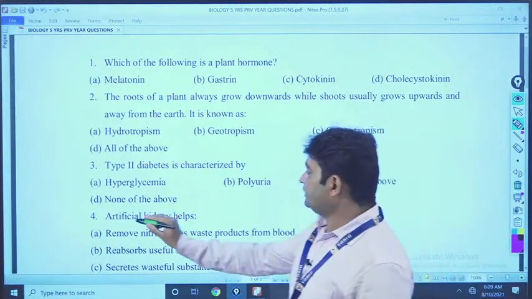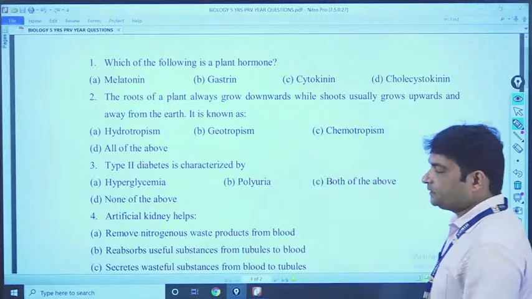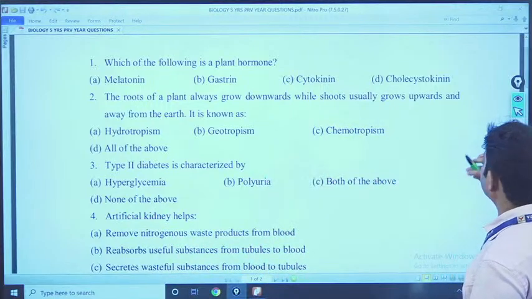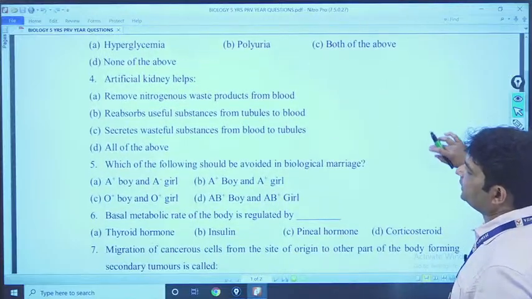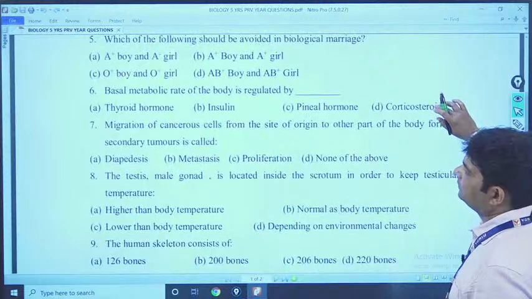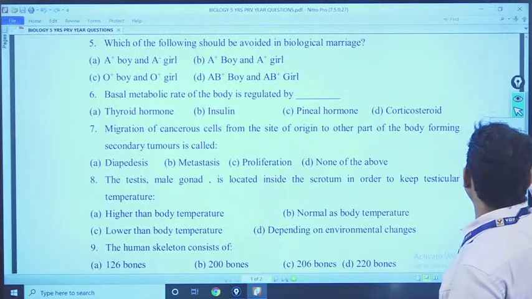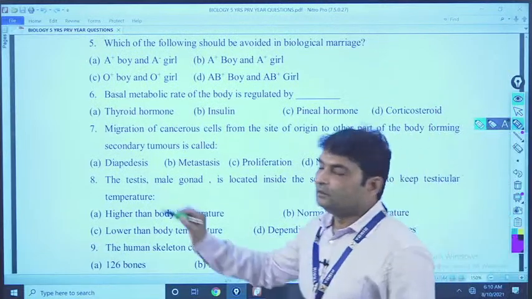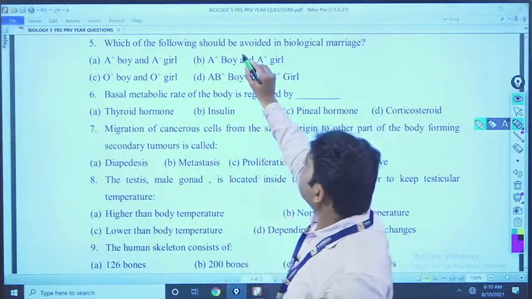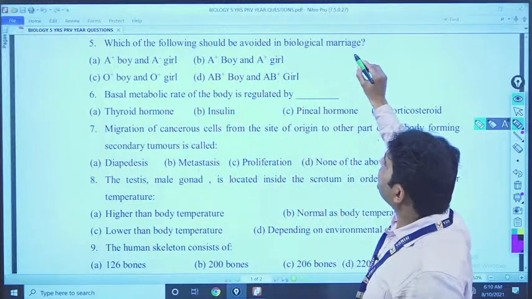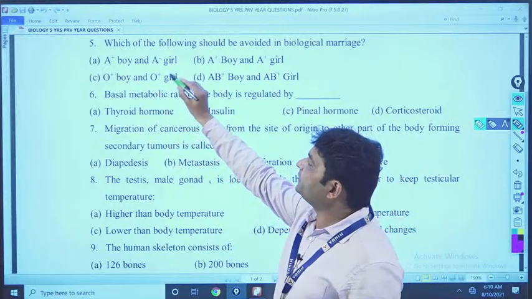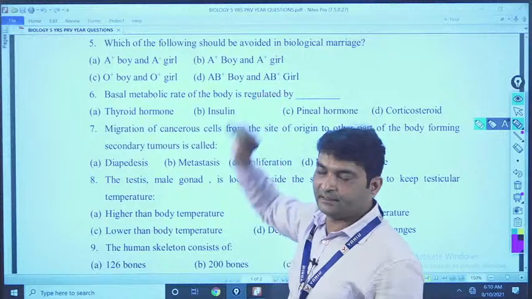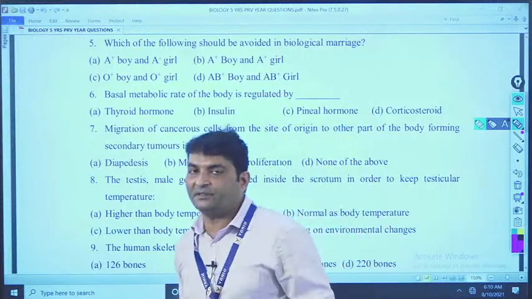Now, see question number 4, that I also discussed. Now, come to the next question. Question number 5. Listen. Which of the following should be avoided in a biological marriage? Options are A positive boy with A negative girl, like that is written. First, try to understand the funda.